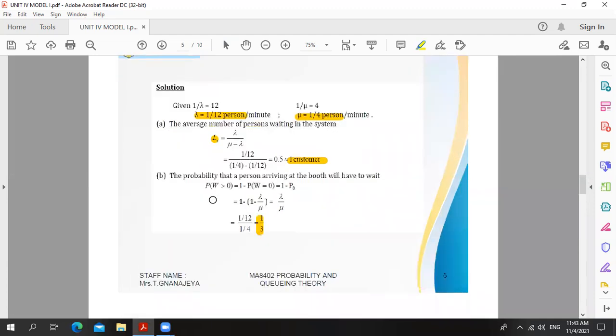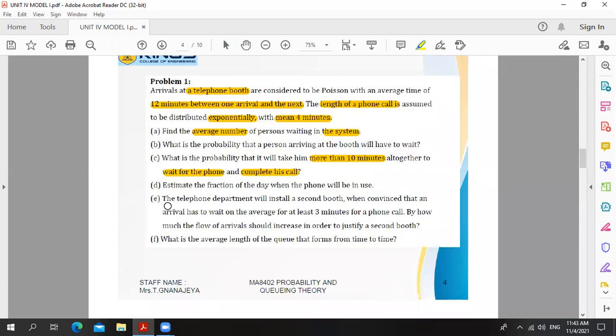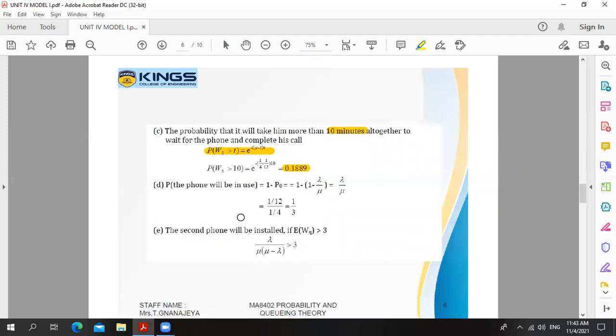Next, we see question D. Question D is: estimate the fraction of the day when the phone will be in use. The phone being in use is the reverse of the phone being idle. Idle means P naught. In use means 1 minus P naught. So 1 minus P naught, that is 1 minus lambda by mu, the 1 cancels. Therefore lambda by mu, 1 divided by 3. Therefore the probability that the phone will be in use is 1 by 3.